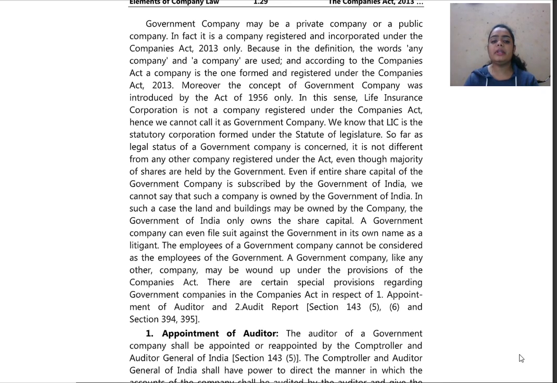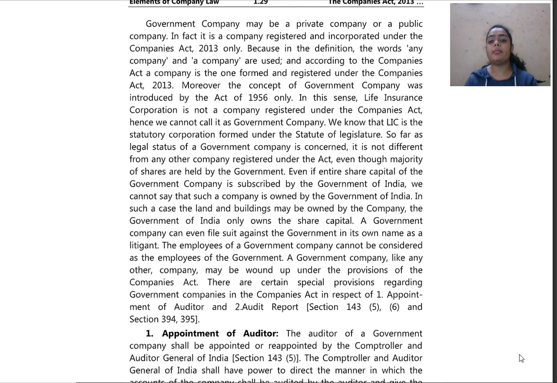A government company, like the others, may be wound up under the provisions of the Companies Act. There are certain special provisions regarding government companies in the Companies Act in respect of: 1. Appointment of auditor, and 2. Audit report. So what does this mean? That in a government company, the winding up shall also be done as per the Companies Act.